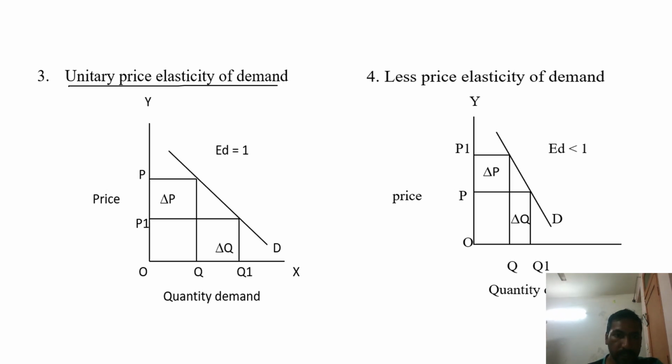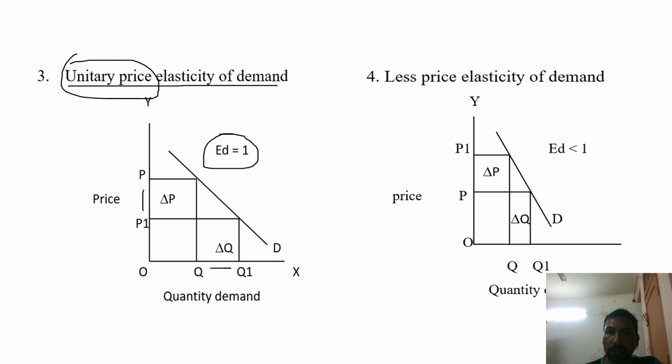Suppose the price decreases from OP to OP1, and the quantity of demand changes from OQ to OQ1. Here we can see the change in demand and the change in price are in the same proportion. That's why this is unitary price elasticity of demand. Elasticity of demand is equal to 1.